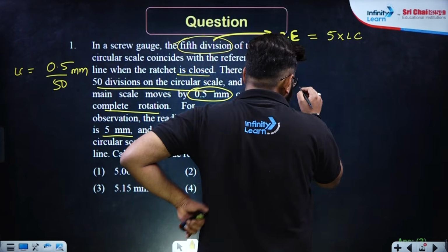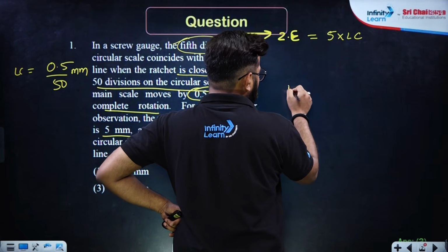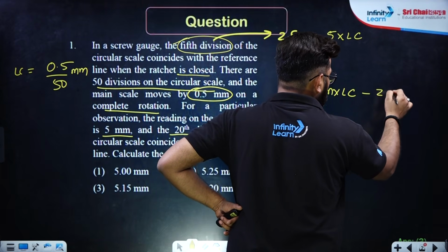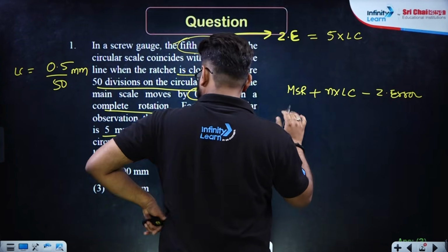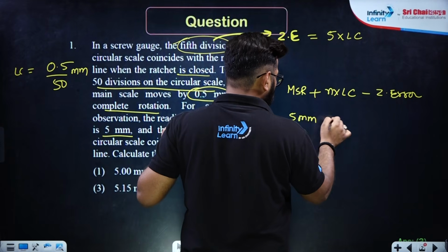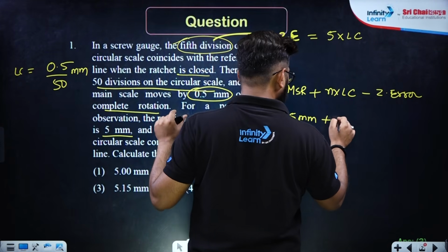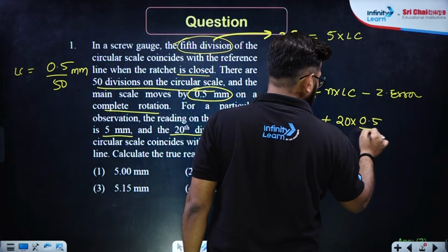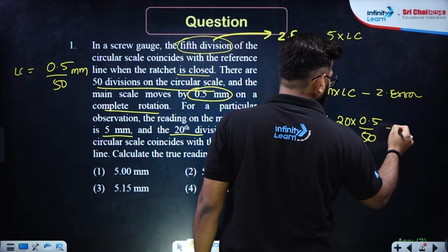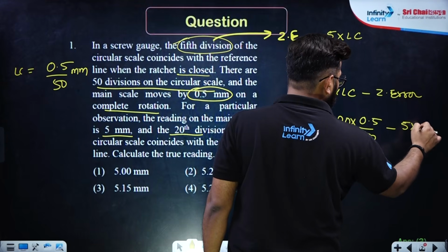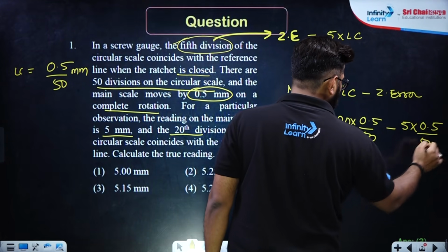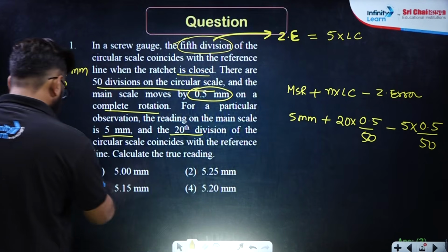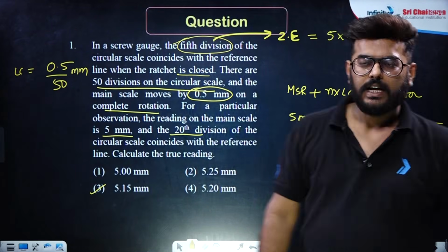As simple as that, the final reading is going to be the main scale reading plus n times the least count, minus the zero error. So MSR is 5 mm plus 20 times the least count, 0.5 upon 50, everything in mm, minus the zero error, which is 5 times 0.5 upon 50. You can take 20 minus 5, so 15, and you will get the answer as 5.15. I hope this is making sense. Let's move ahead for the next one.